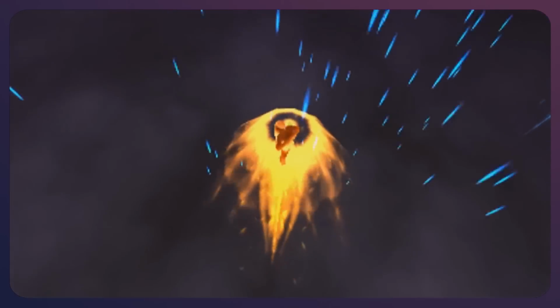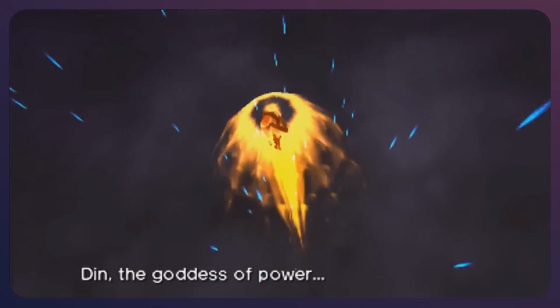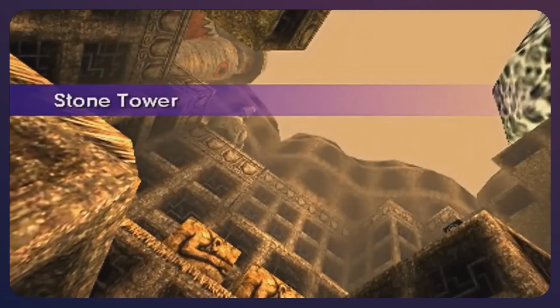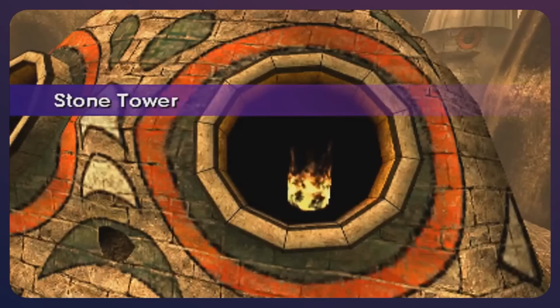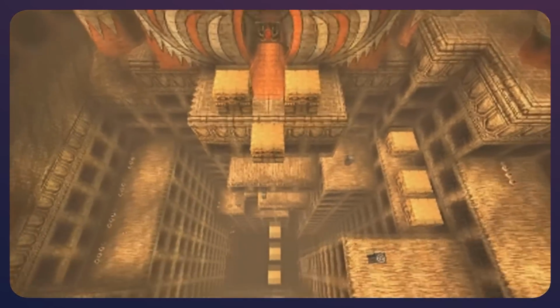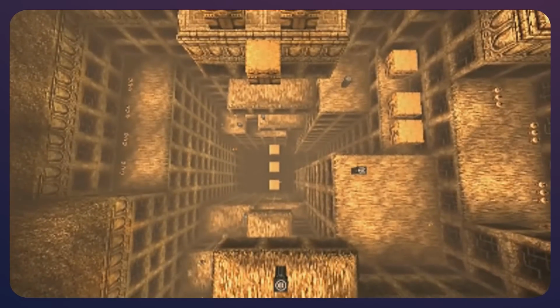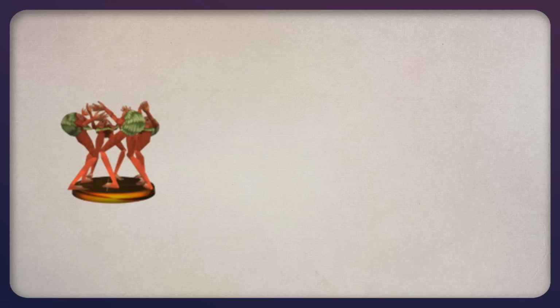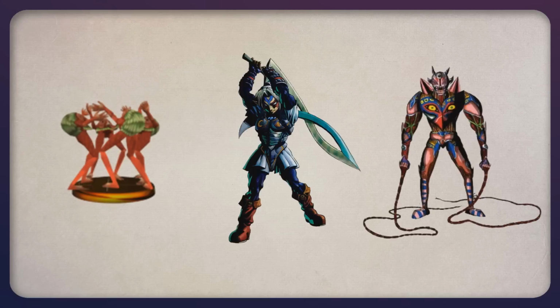Another major difference between Hyrule and Termina is that the goddesses and the Triforce are nowhere to be found. The only place where we see the Triforce is at the Stone Tower Temple and Ikana, where it is seen on pillars outside of Ikana, and on certain blocks inside the Stone Tower. The only real deities we see in Termina are the 4 giants, Majora, and the Fierce Deity, but no Din, Nayru, and Farore. But why?